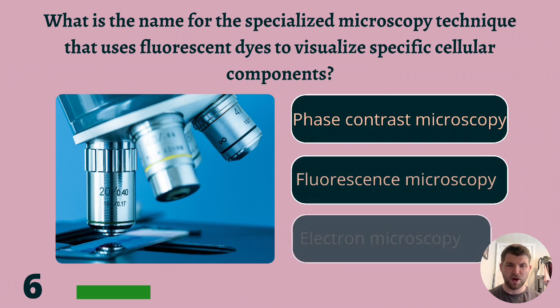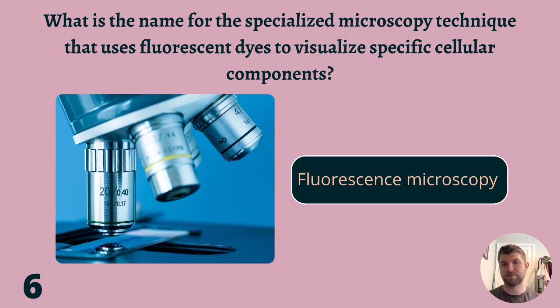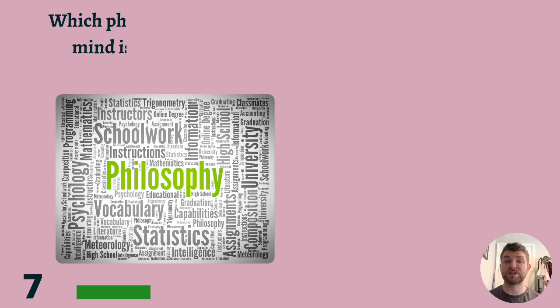Question 6. What is the name for the specialised microscopy technique that uses fluorescent dyes to visualise specific cellular components? Phase contrast microscopy, fluorescence microscopy, or electron microscopy? The answer is fluorescence.